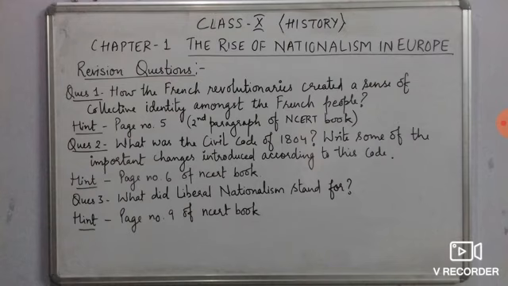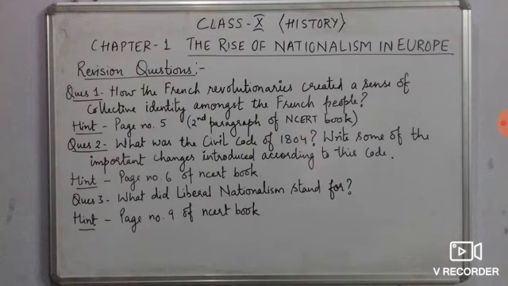How the French revolutionaries introduced the concept of La Patrie, Le Citoyen, how they adopted the tricolor flag, how French became the prime language in France, right? All these points were the measures taken by the French revolutionaries to create a sense of collective identity among the French people, right? So you need to cover all these points which are given on page number 5.